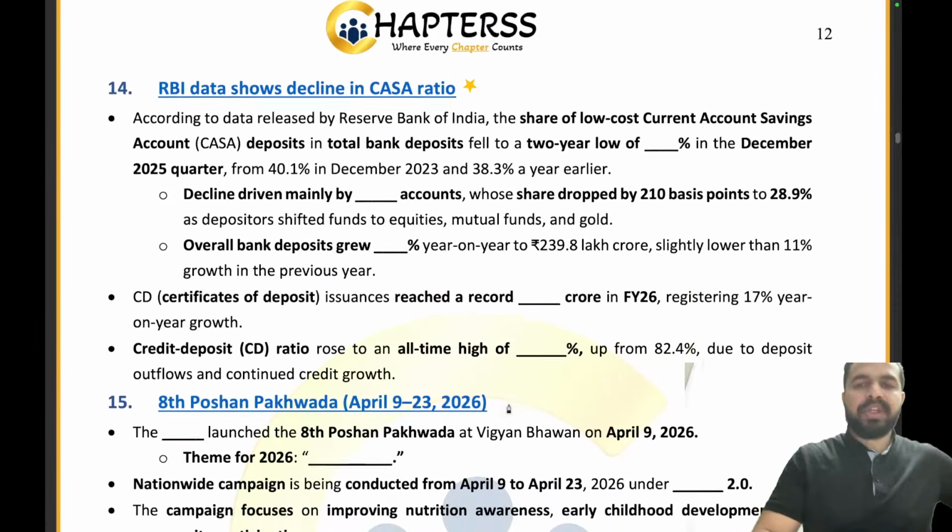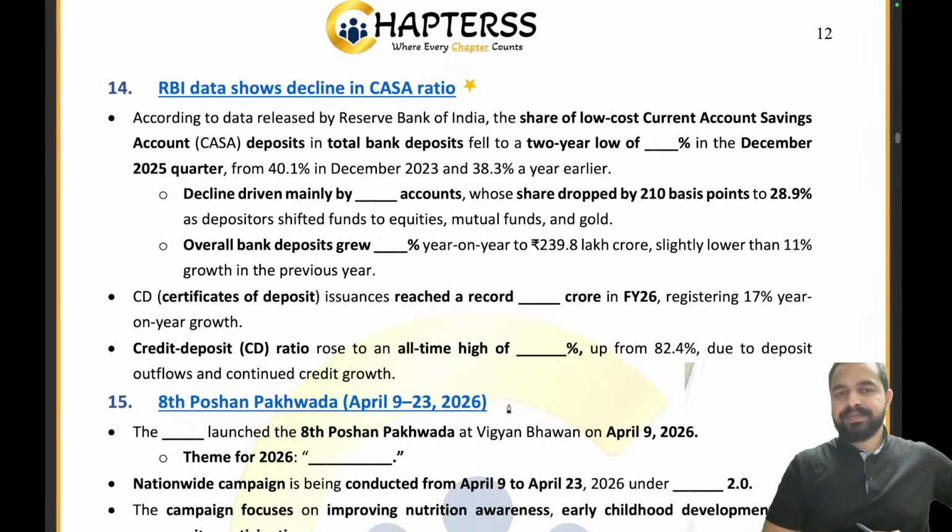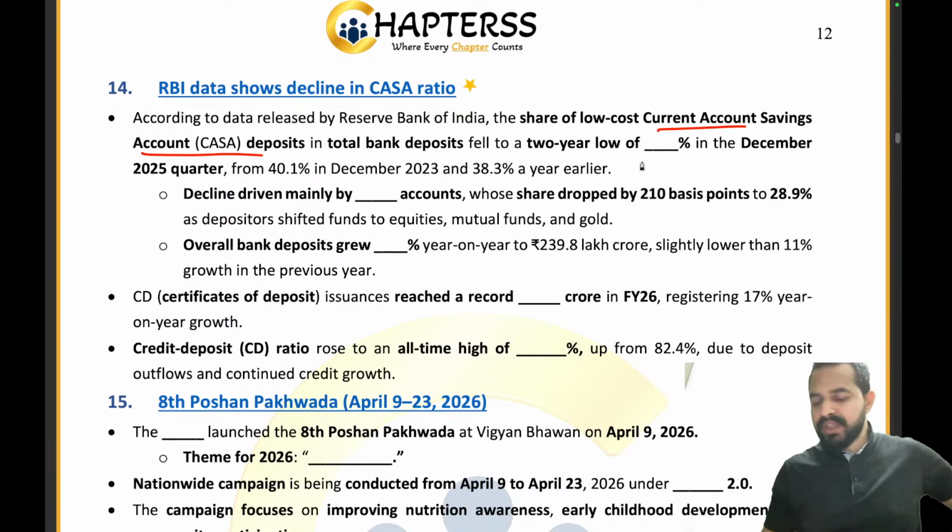Let's try to answer the questions one by one. Please tell me the right answer to the first question. The low cost CASA deposits fell to a 2-year low of what percentage? It was around 37%, right? The decline is driven mainly by which kind of accounts?